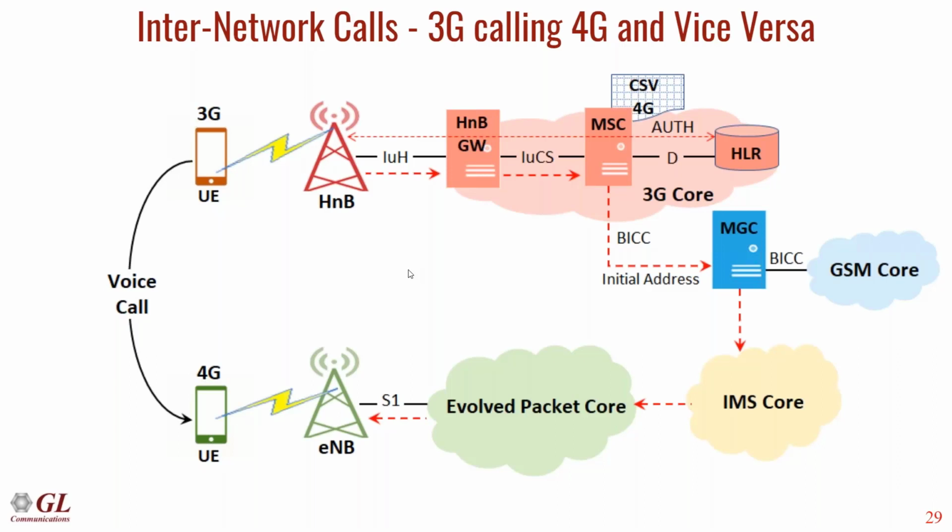In the reverse direction, when a 4G user calls a 3G user, it goes all the way from the EPC to the IMS. Once it comes to the IMS, the called MSISDN is identified. A map is maintained here also. If it is not registered here, the call is routed to the MGC. In the MGC, based on the ranges of the MSISDN, the call is routed to the MSC via initial address message, and now the MSC will page the UE. This is how we simulate 3G to 4G or 4G to 3G internetwork calls.